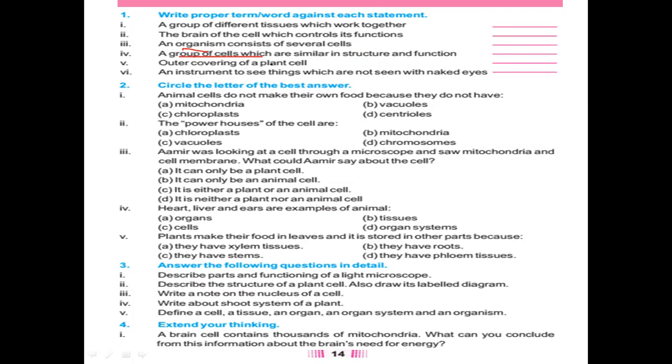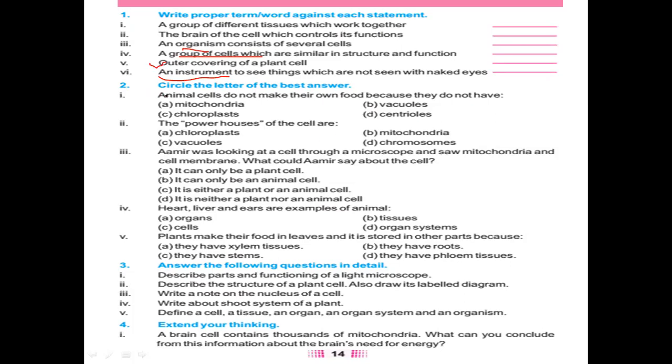Outer covering of a plant cell. In animal cell, it is cell membrane, but in plant cell, what is that? Yes, it is cell wall. An instrument to see microorganisms. Remember, just bring it in your mind. Yes, and the second topic we have studied, that is microscope.